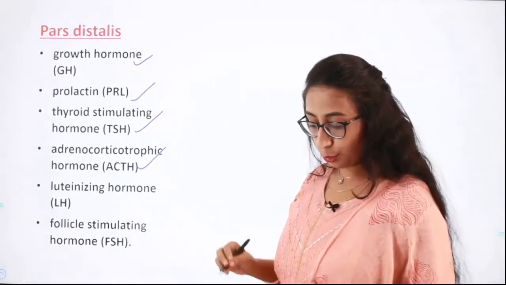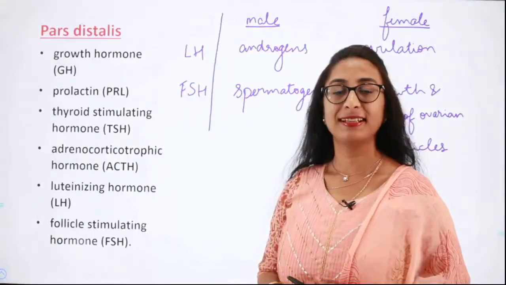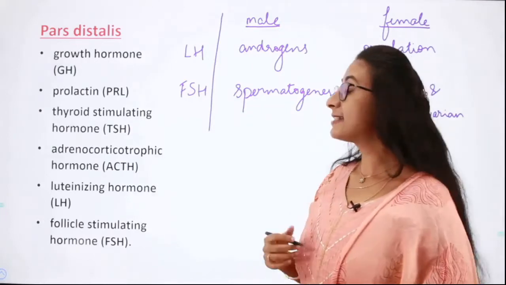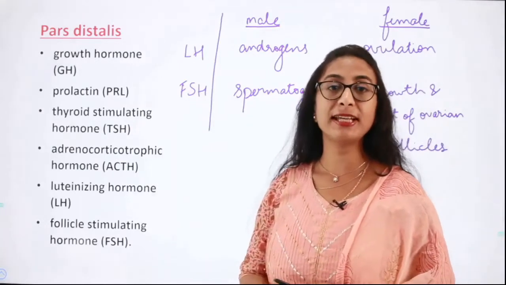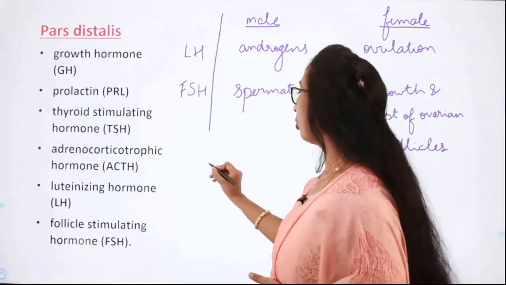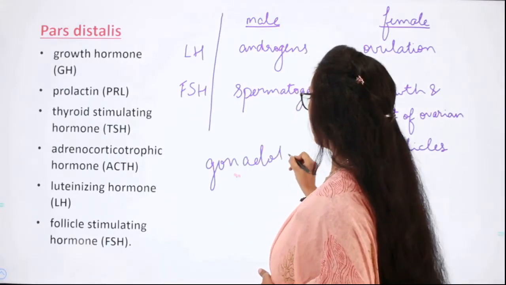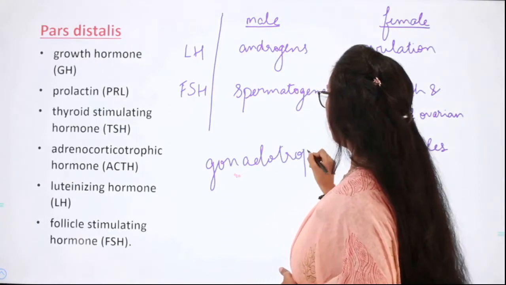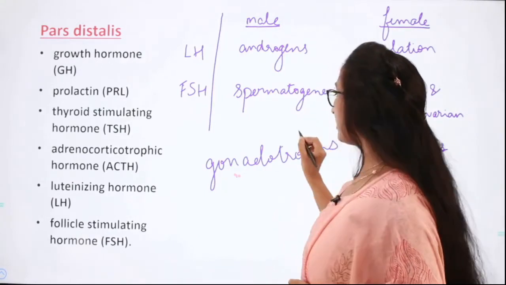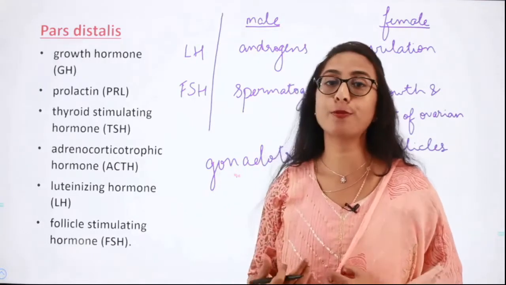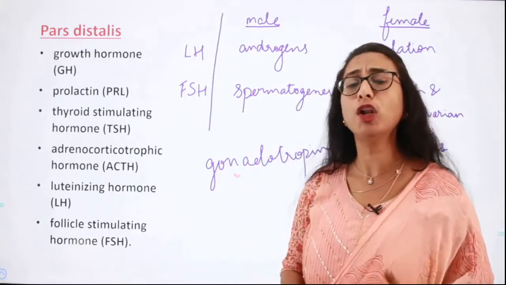Next is the luteinizing hormone. The luteinizing hormone and the follicle stimulating hormone stimulate the gonadal activity, and hence they are called gonadotropins. They are called gonadotropins because they stimulate the gonadal activity.